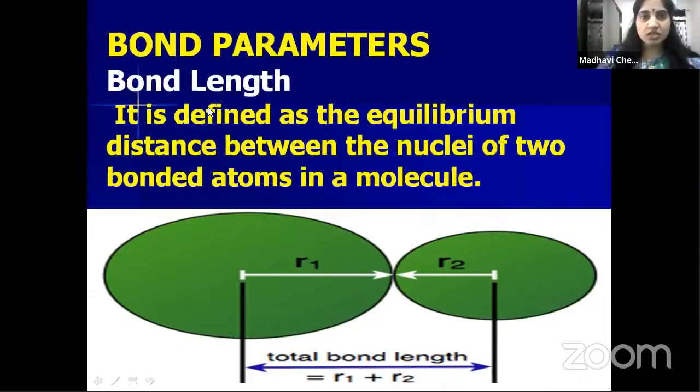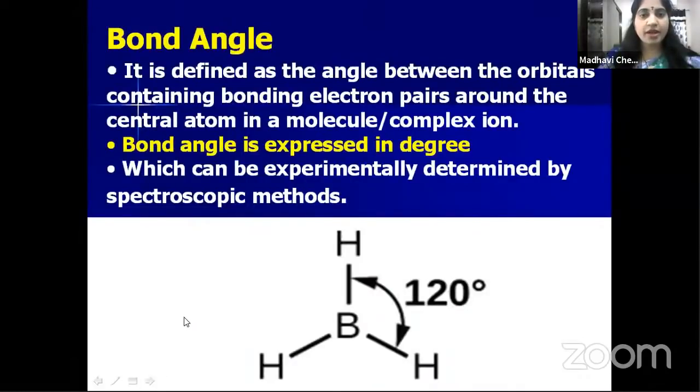So let us see some bond parameters. In that, bond length we have discussed. What is the bond length? It is the equilibrium distance between the nuclei of two bonded atoms. Next one is bond angle. So the next bond parameter is bond angle. What is bond angle? It is defined as the angle between the orbitals containing bonding electron pairs around the central atom in a molecule or complex ion. For example, if you consider BH3, this is the angle between these two bonding orbitals.